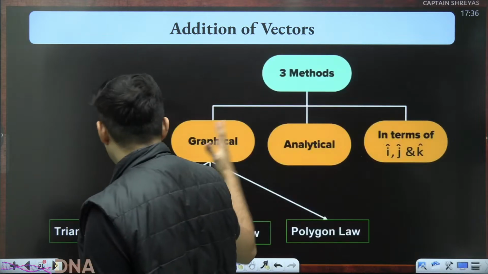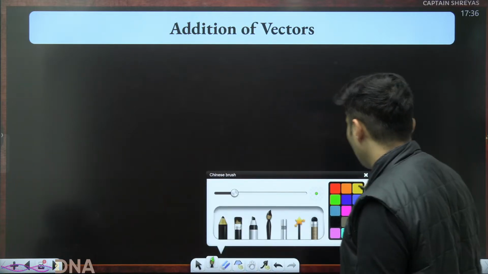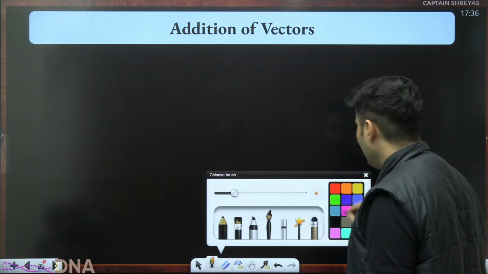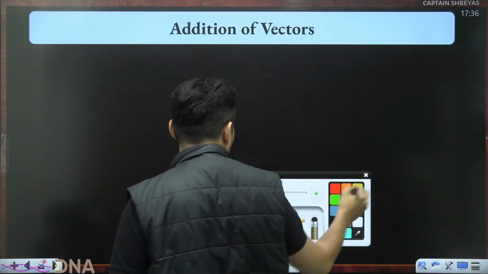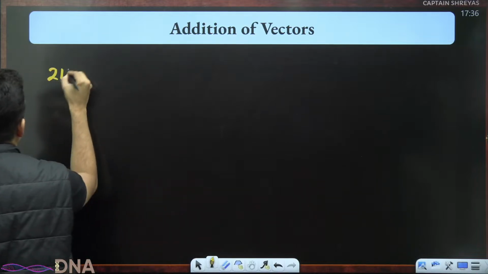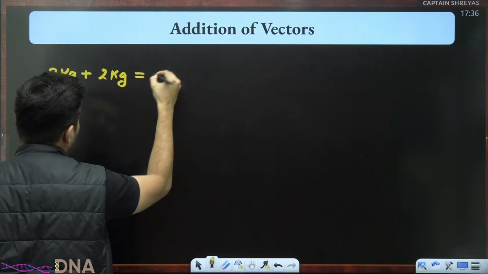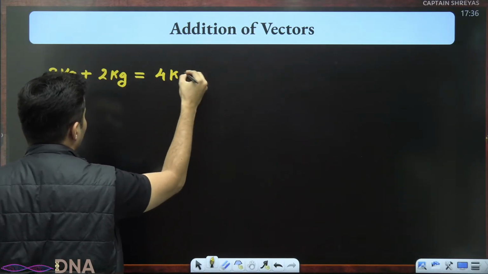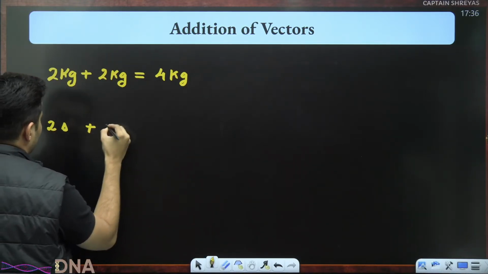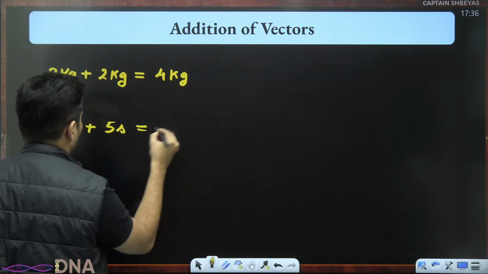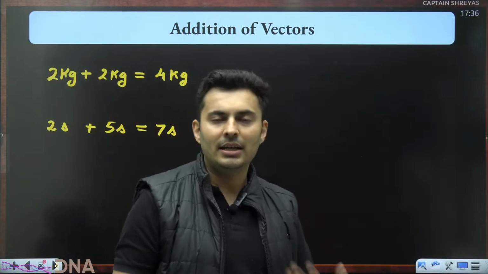And there are multiple ways of adding vectors. But why are we studying vector addition? What is so special about it and what is so different about it? So let me tell you that as well. See, my dear students, when I give you numbers like 2 kg plus 2 kg, you say, sir, the answer is obviously 4 kg. Perfect, no issues. If you say 2 seconds plus 5 seconds, you'll be like, yes, sir, it is 7 seconds. You just do normal addition, which you have been doing your entire school life.